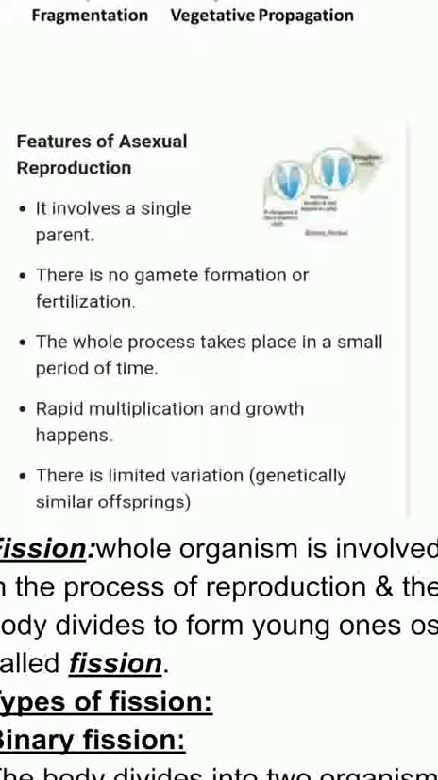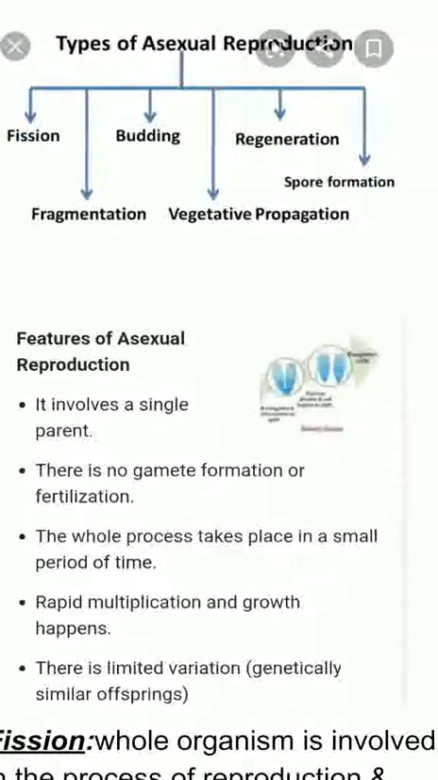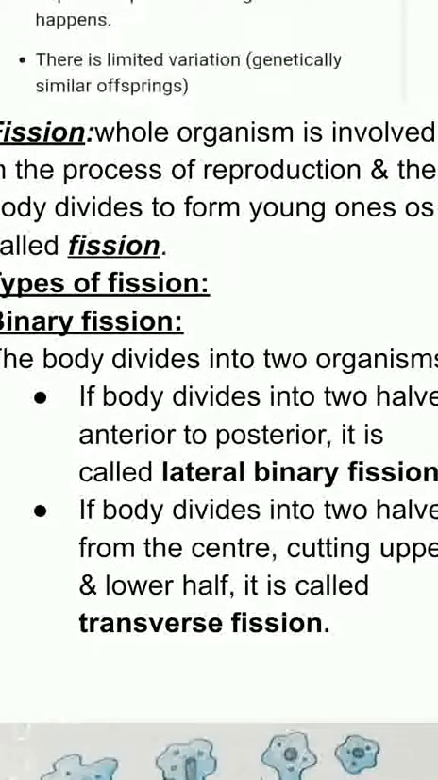Since no variations are there, sometimes genetically similar organisms are of benefit to horticultural practices, and hence this process is exploited. Now I shall be taking up the various types of asexual reproduction one by one, and let us first start with fission.